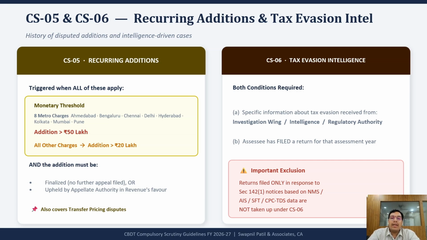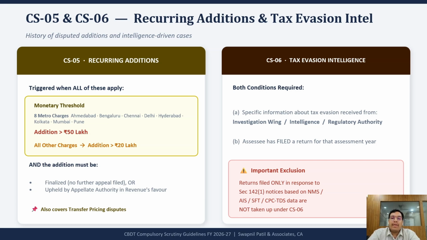Now the last parameter, tax evasion intelligence. The sixth and final category relates to tax evasion intelligence. Compulsory scrutiny will apply where specific information regarding possible tax evasion is received from the investigation wing, intelligence units, regulatory authorities or similar agencies, and the taxpayer has filed a return for that year. Now here comes an important relief.